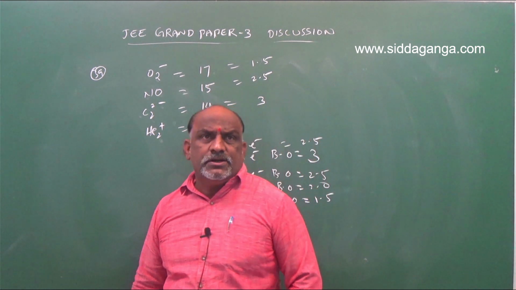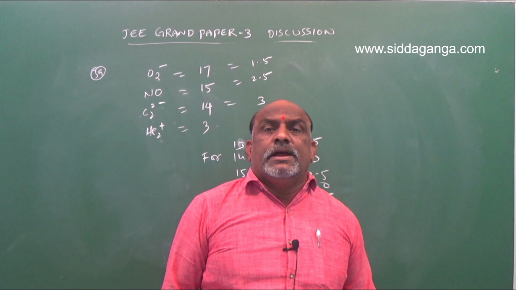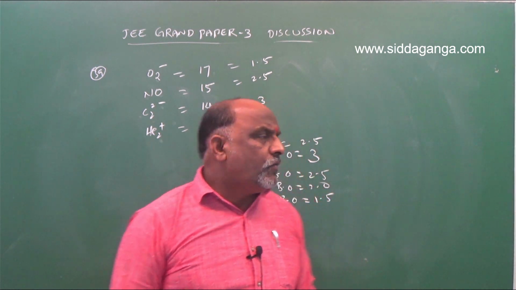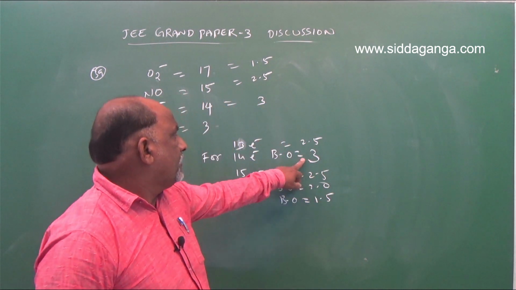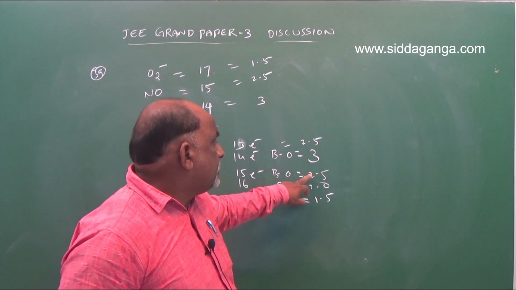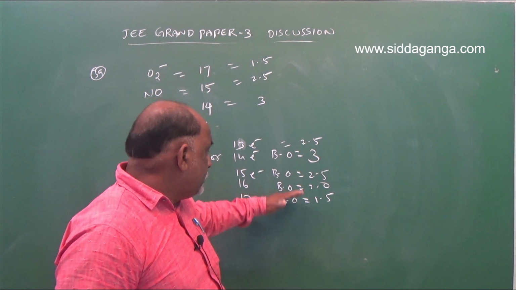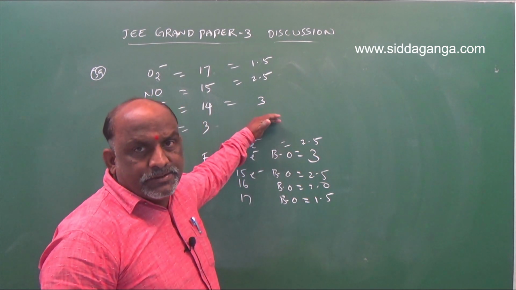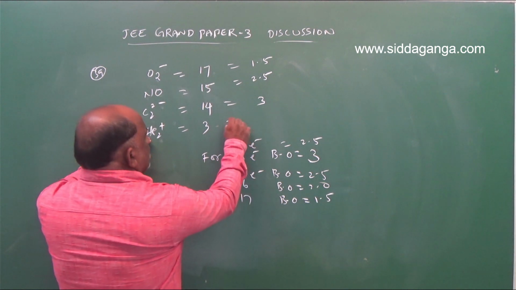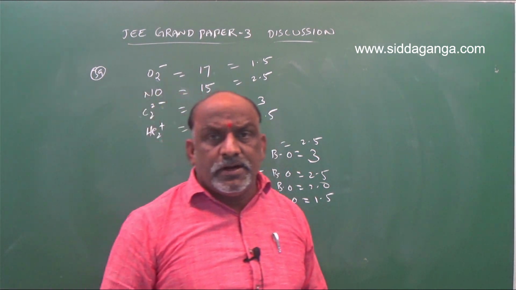That formula is not compulsory for calculating the bond orders, because for 14 electrons bond order is 3. If the number of electrons decreases, bond order decreases by 0.5 units each time. And for 3 electrons, bond order is 0.5.